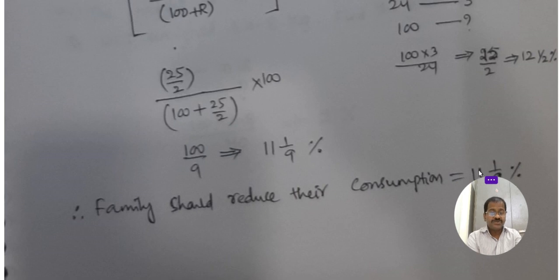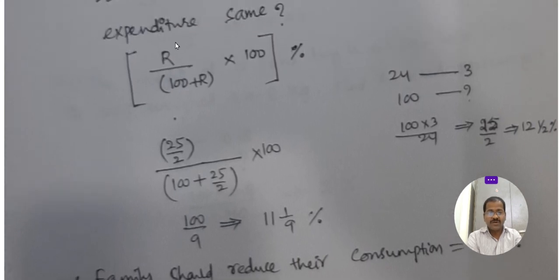So you see here, this is the formula. We have to substitute that in the formula. What's the rate of increase or decrease? 12.5% of the rate is increased. Last month 24 rupees, now 27 rupees. The rate of increase is 12.5%. 12.5 means 12 1 by 2. 2 into 12, 24 plus 1, 25 by 2.